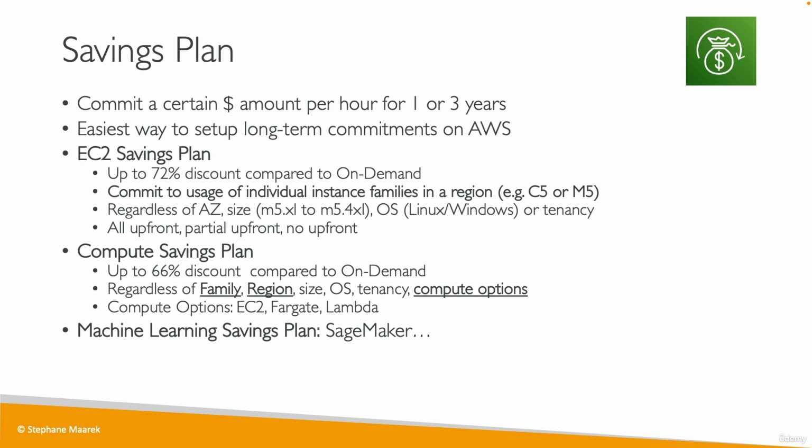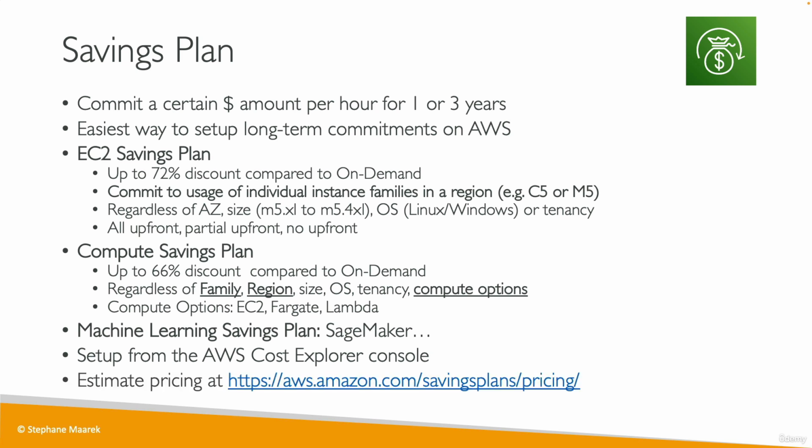And the last option you have for Savings Plans is the Machine Learning Savings Plan for services such as SageMaker. And how to set up a Savings Plan? Well, you go into the AWS Cost Explorer console, and it will suggest to you the right type of Savings Plan that will work for your current infrastructure. And you can estimate the pricing of Savings Plans at this URL.